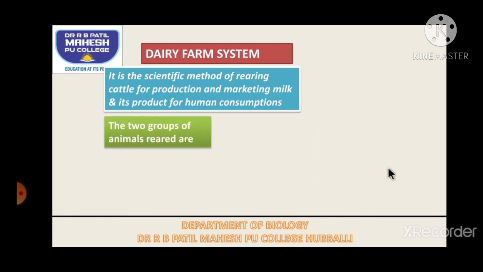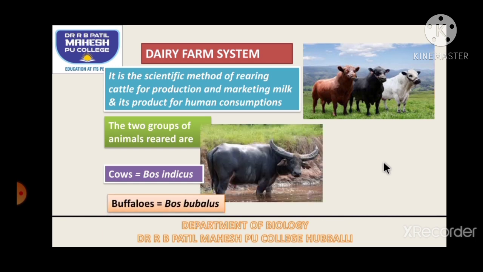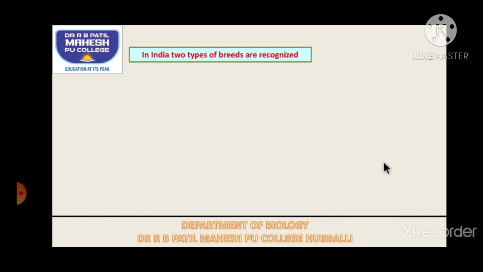The two groups of animals which we commonly rear in the dairy farm system are cows, the scientific name of cow being Bos indicus, and buffalo, the scientific name of buffalo being Bos bubalis. In India, all these cattle are categorized, or recognized, into two breeds.